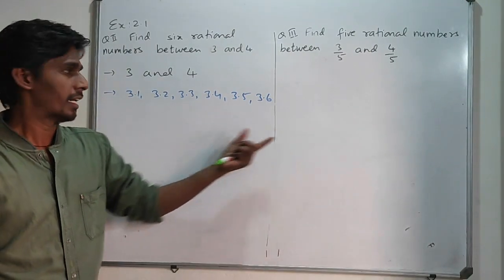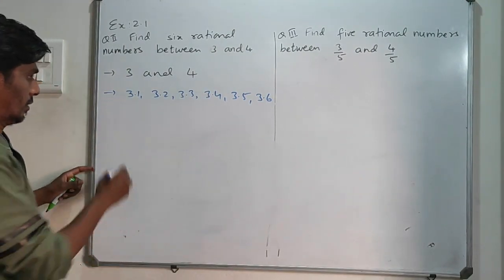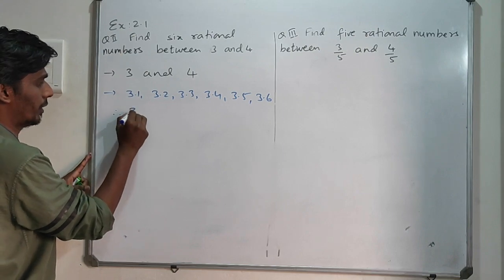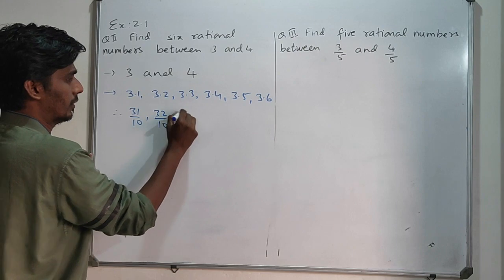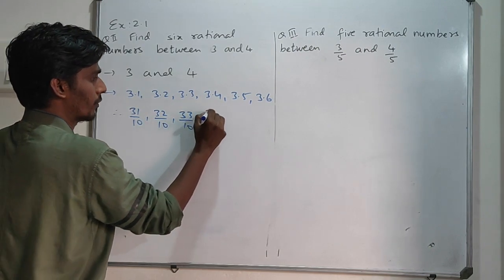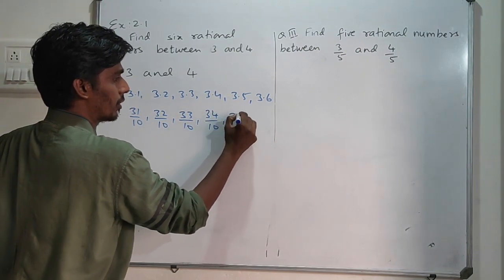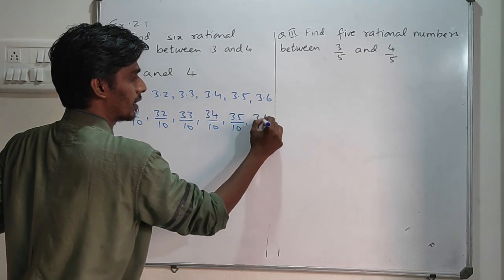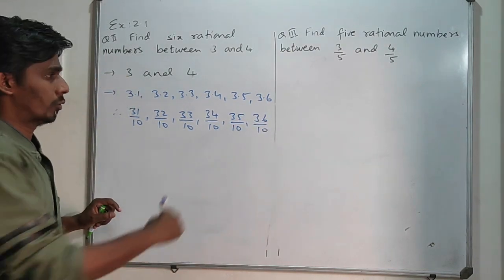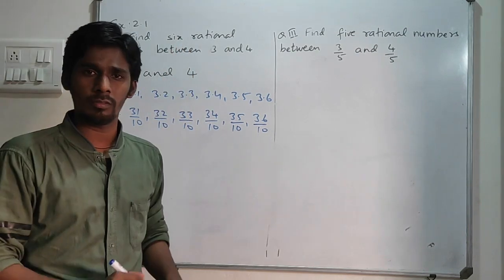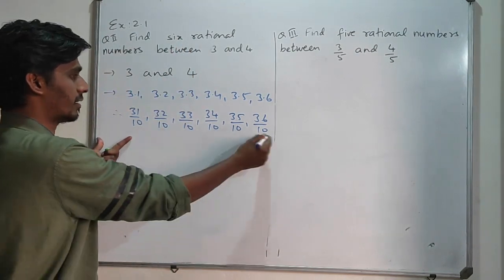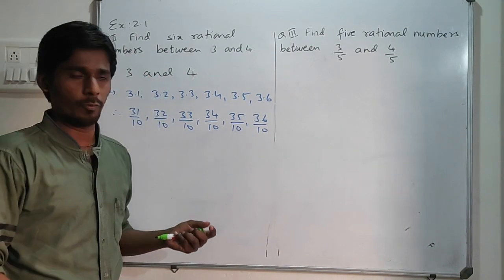These are in decimal. Now I want to convert them into rational numbers. Therefore, this will be 31 upon 10, 32 upon 10, 33 upon 10, 34 upon 10, 35 upon 10, 36 upon 10. You can write further also, but I want only 6 rational numbers, so I wrote up to this. So these are the 6 rational numbers between 3 and 4.